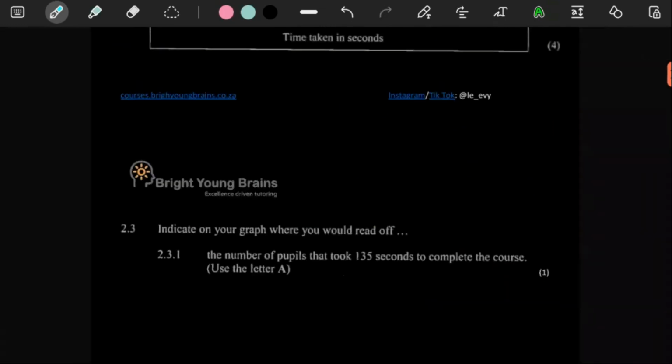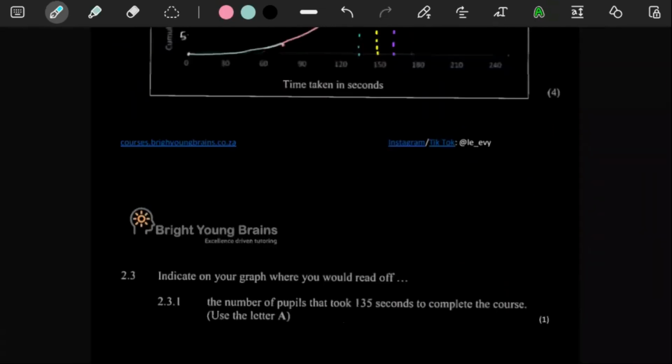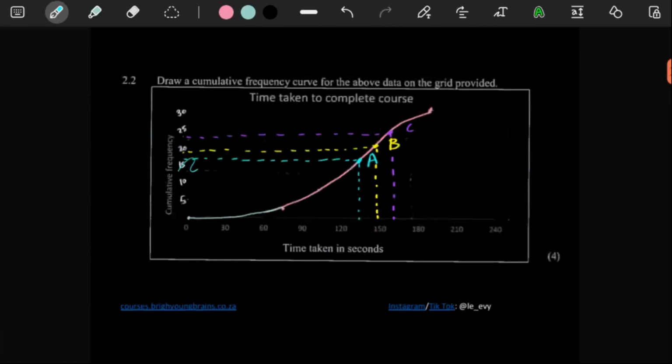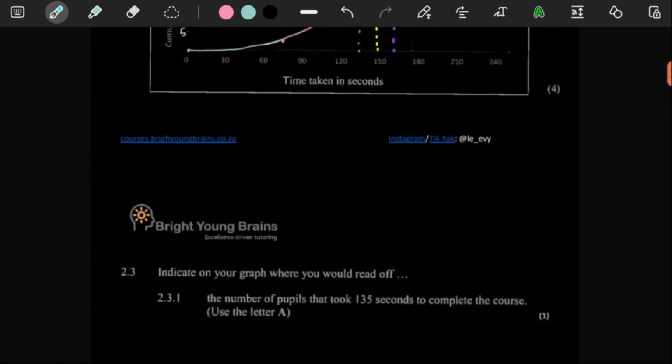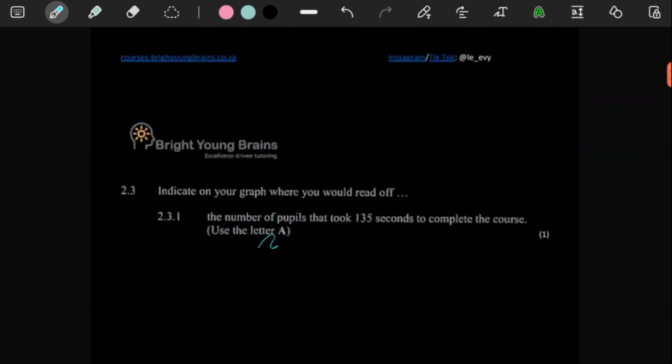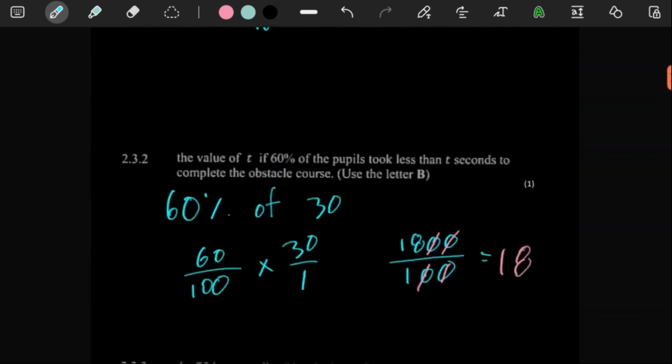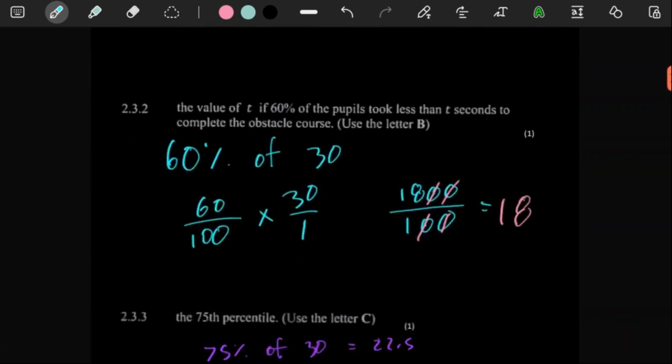Yeah, we did say this is around 135, and there it was around 16. Was it around 16? Yes, it was. Well, we kind of finessed it, but this was around 16. And then here, this was around 18 people.